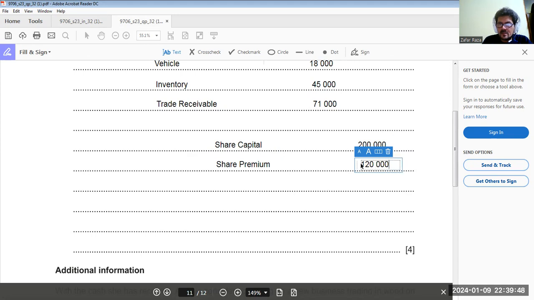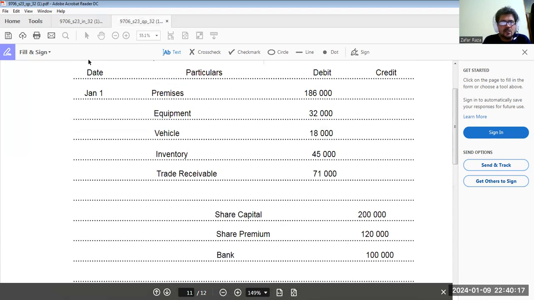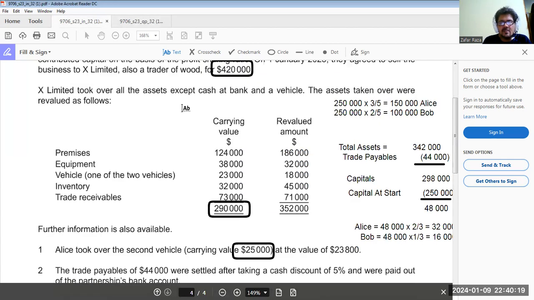So this is 120,000. And we have given them cash from bank, which is 100,000. Now see class, this is 200,000 shares plus 120,000 share premium plus 100,000 cash at bank. So we have paid 420,000. That was also written in the question.